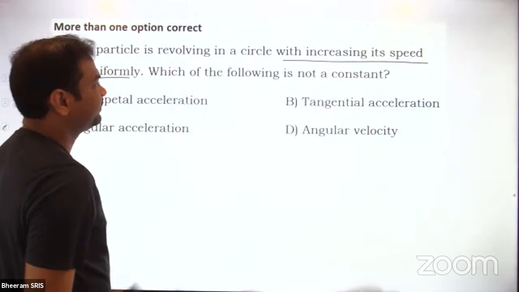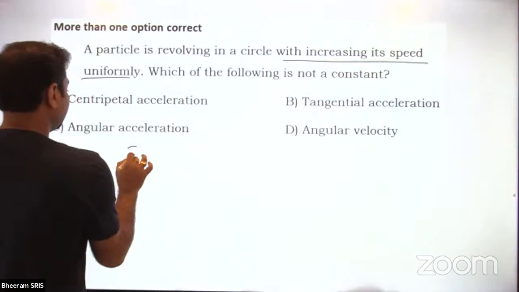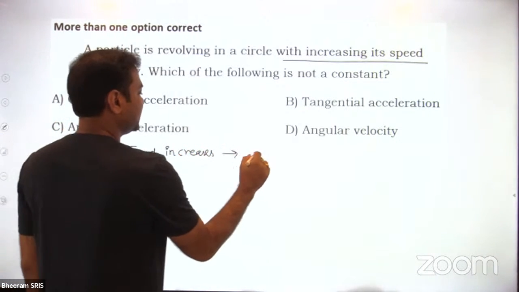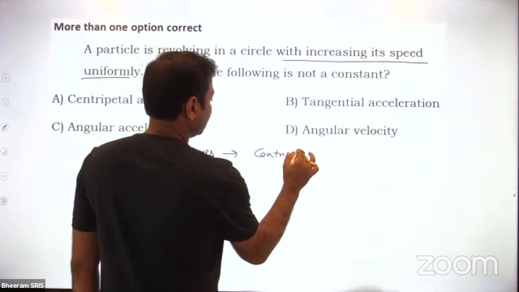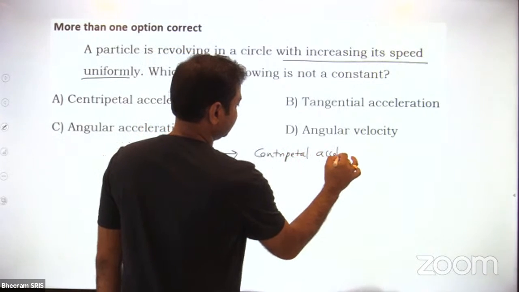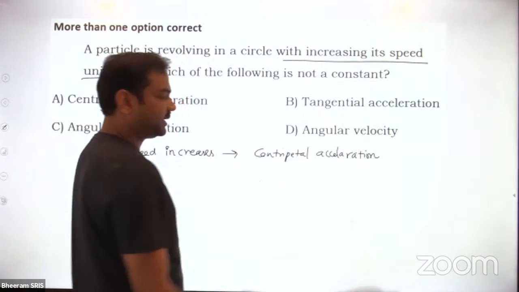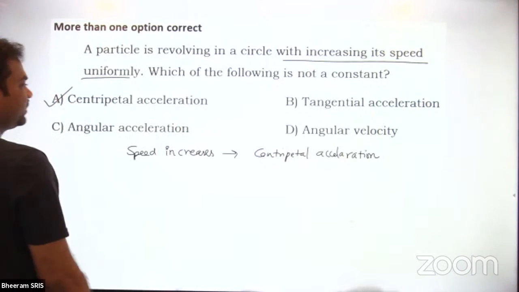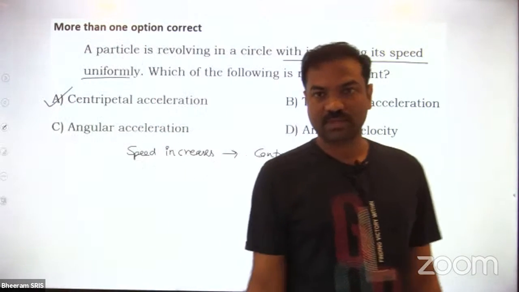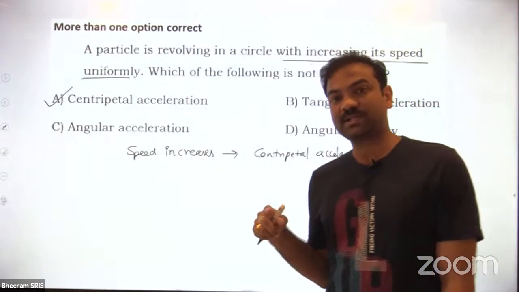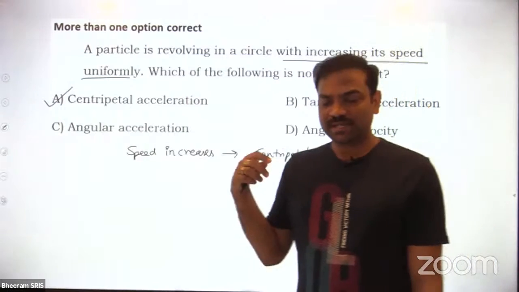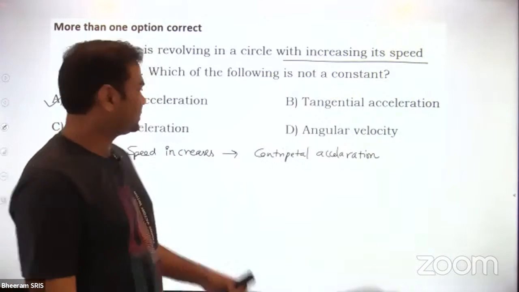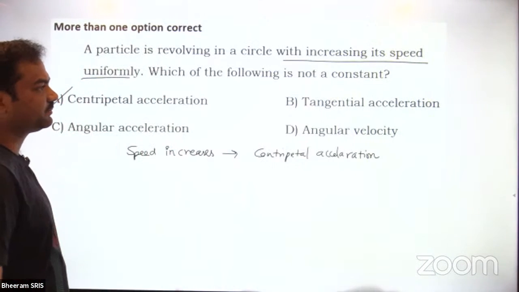Speed is first of all increasing. Speed is increasing, am I right? As speed increases, so can I say that centripetal acceleration magnitude increases, even direction also changes. That means it's not a constant quantity, centripetal acceleration, because v square by r, as the speed value increases, centripetal acceleration magnitude increases. Anyway it's not constant, because direction keeps on changing.